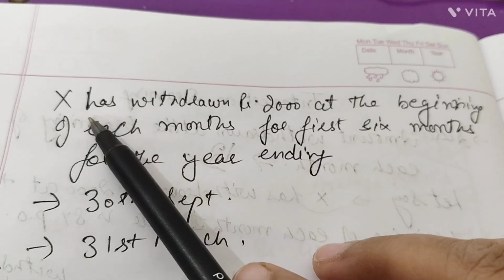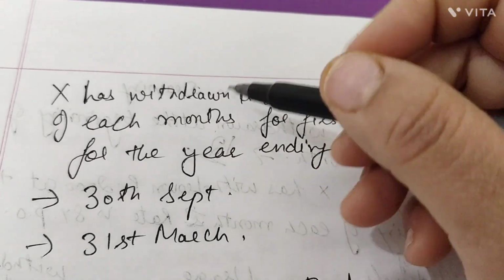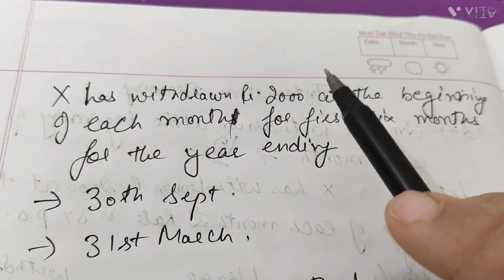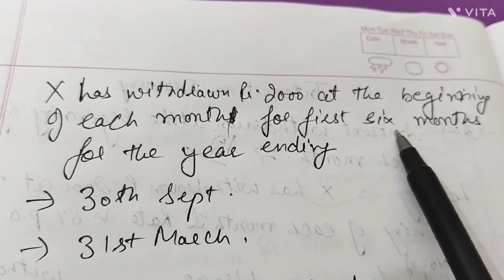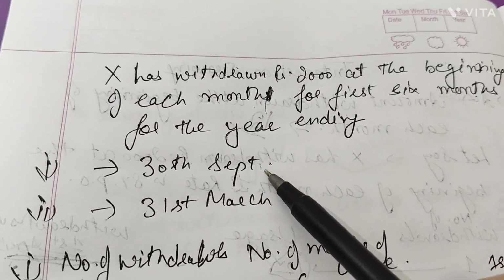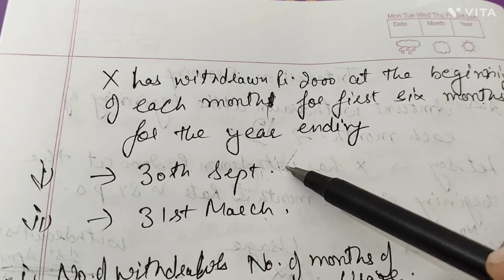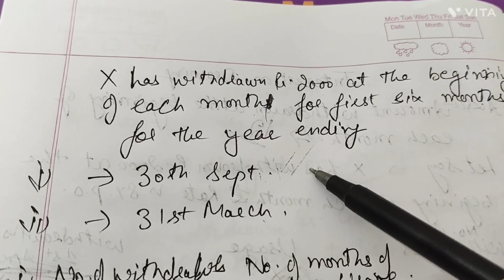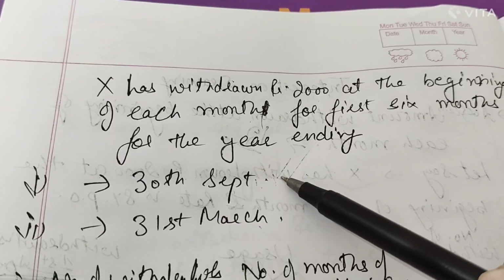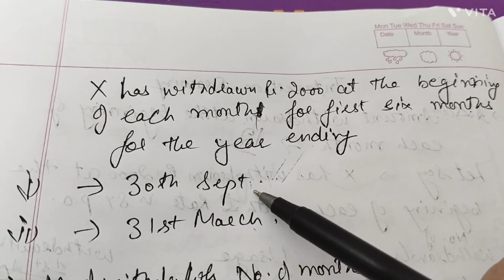So here X has withdrawn 2000 at the beginning of every month for the first 6 months only. In this case there are 6 withdrawals only. For the year ending, one case is 30th September, the second case is 31st March. Let's talk about the first case: he has withdrawn a sum of rupees 2000 till September, that is 6 months, and the year is also ending on 30th September.